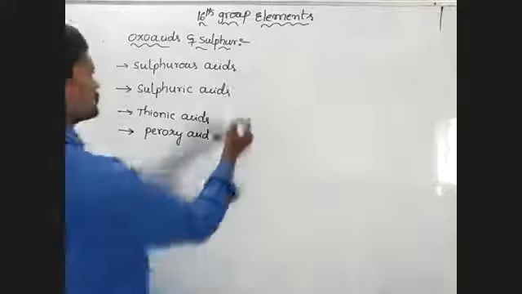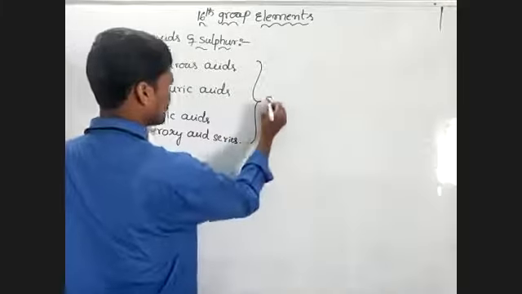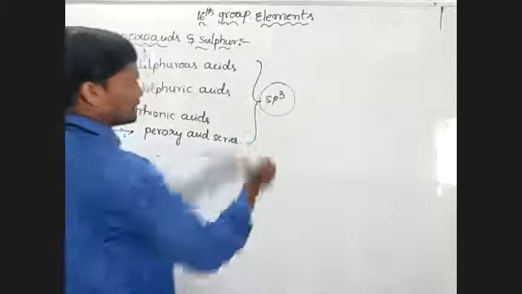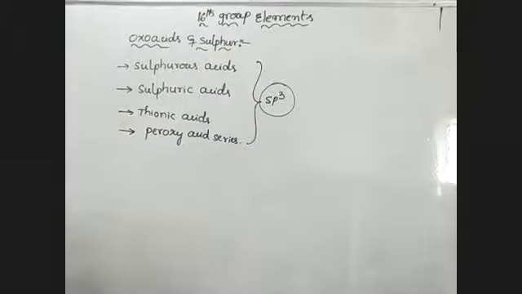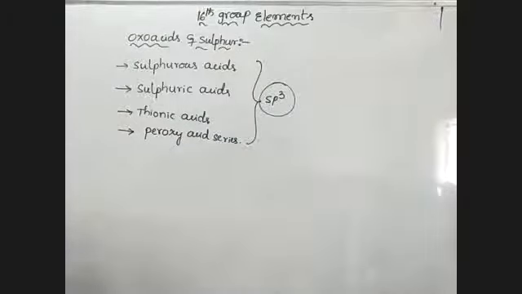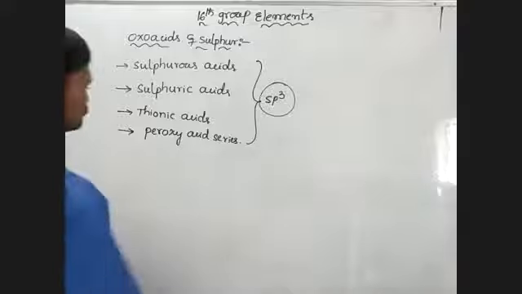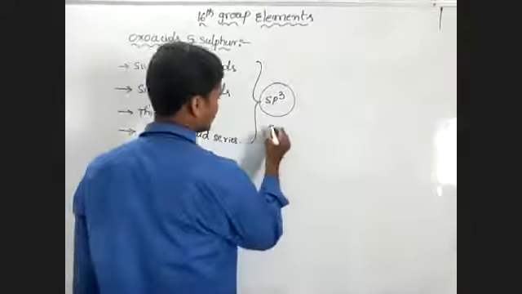Among these, the central atom undergoes sp3 hybridization. All these oxo acids are dibasic acids.